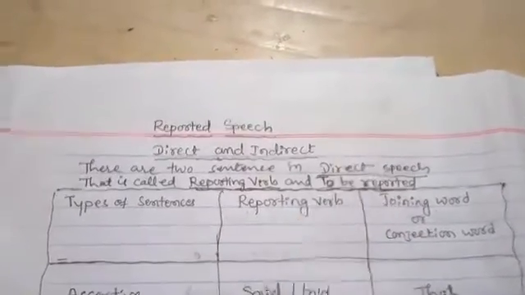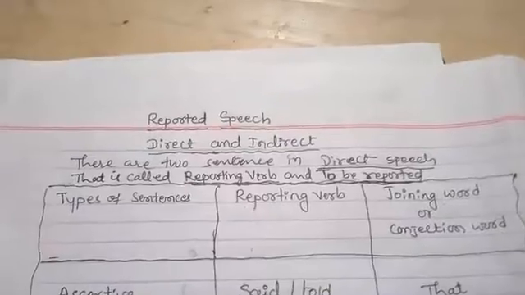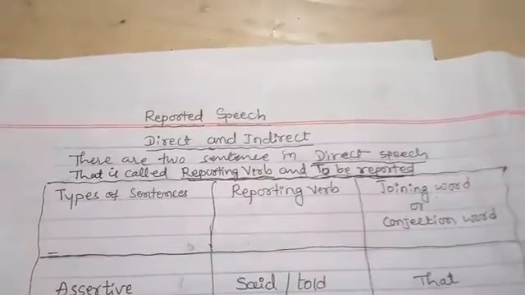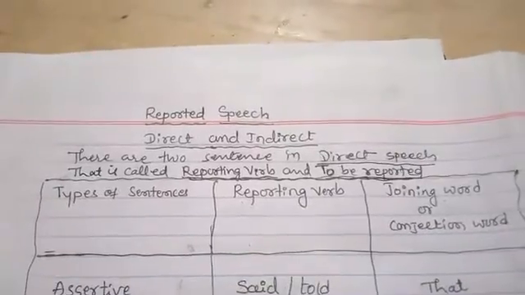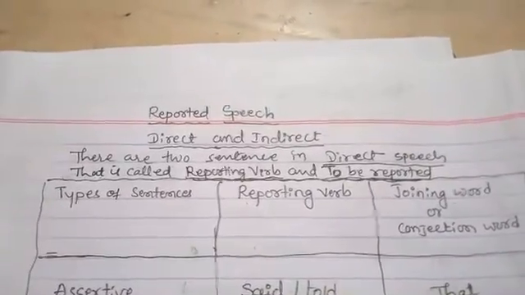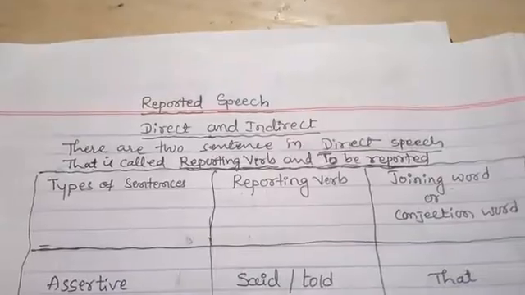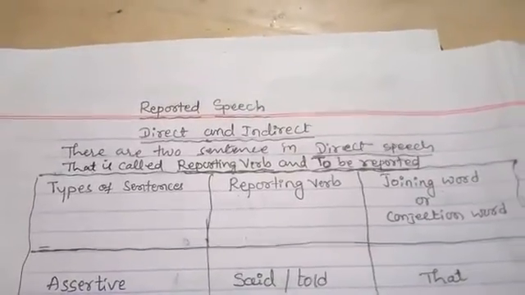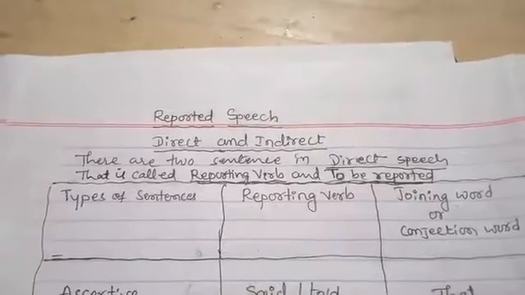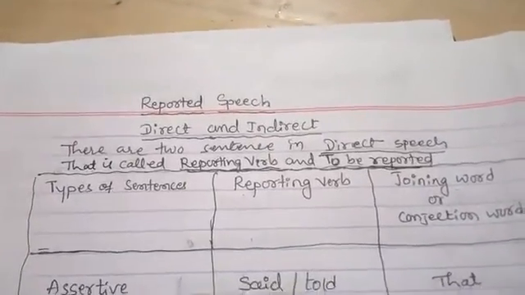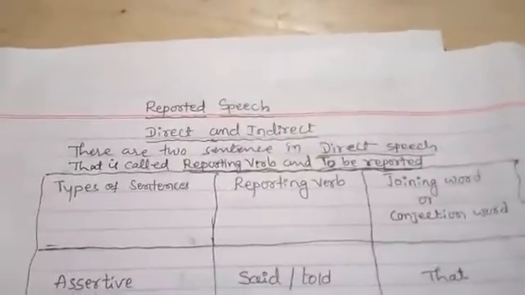In a direct sentence, one is the reporting verb and another one is to be reported. Reporting means person to person they have to say something. Person to person they are reporting about what matter, that is called to be reported.